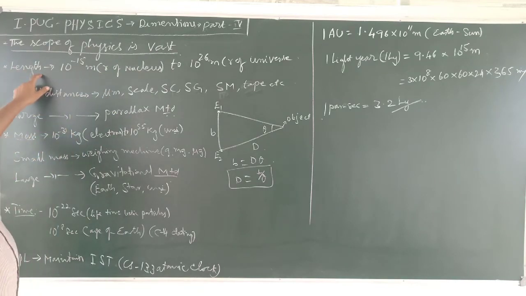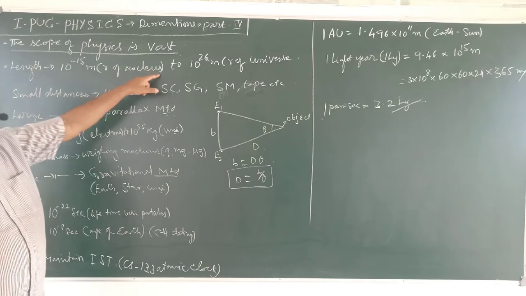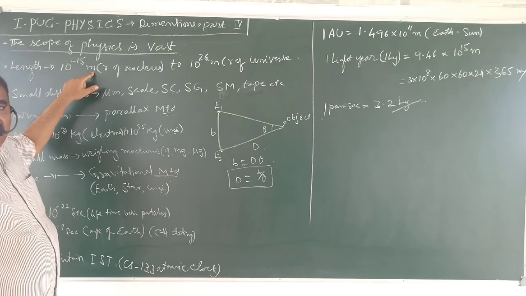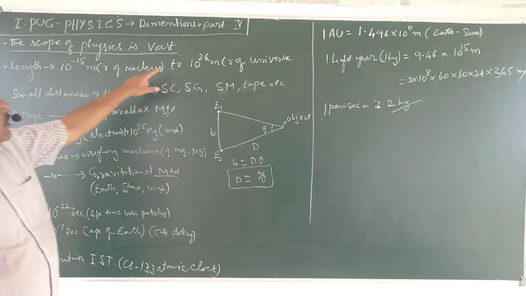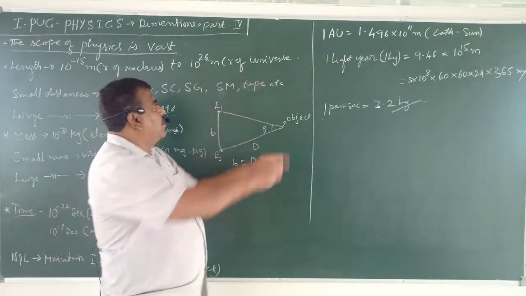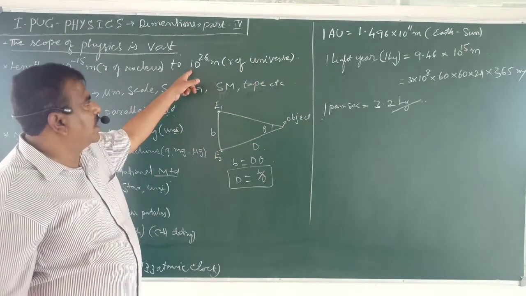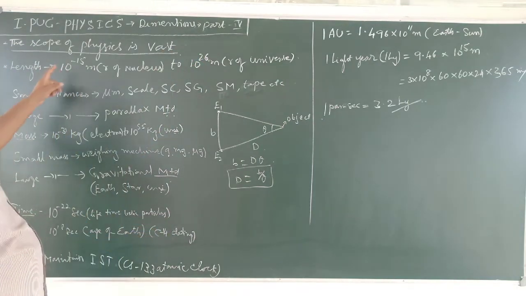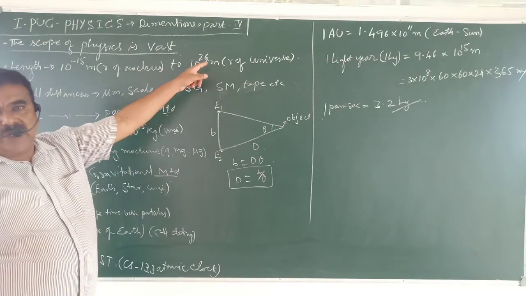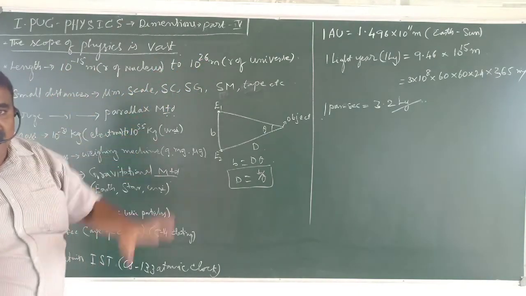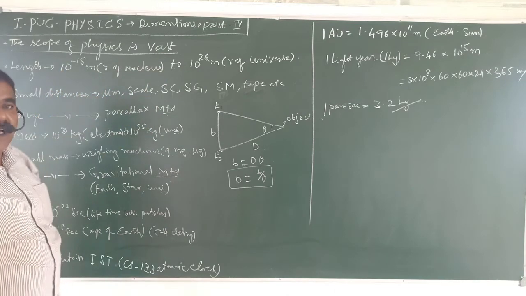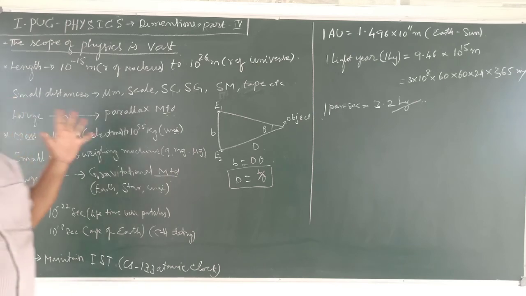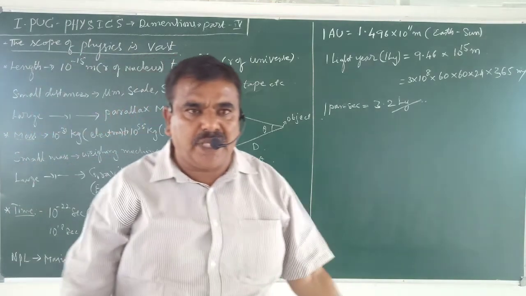Suppose I take length. We are going to study the radius of the nucleus. It is about 10 to the power of minus 15 meter, or 1 Fermi or femtometer. Even we are going to study the radius of the universe. The radius of the universe is about 10 to the power of 26 meter. Therefore, simply think, the range is about 10 to the power of 41. It varies from lower limit to upper limit. So we should think how vast it is.